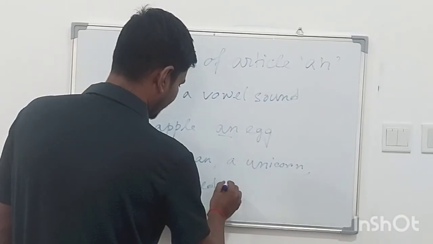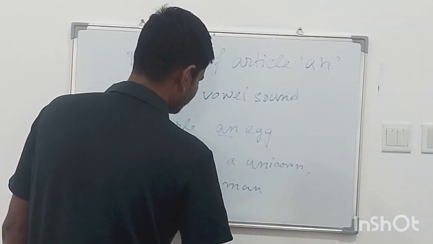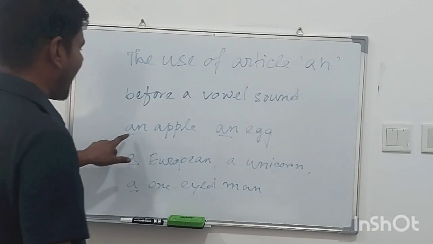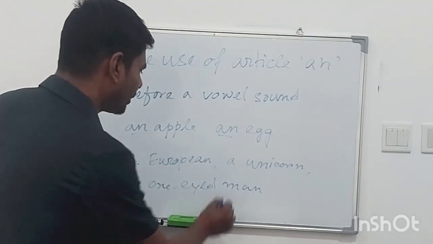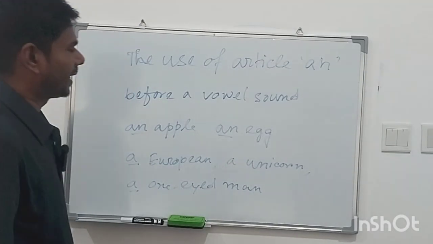I have given some examples here: an apple, an egg, a European, a unicorn, a one-eyed man.